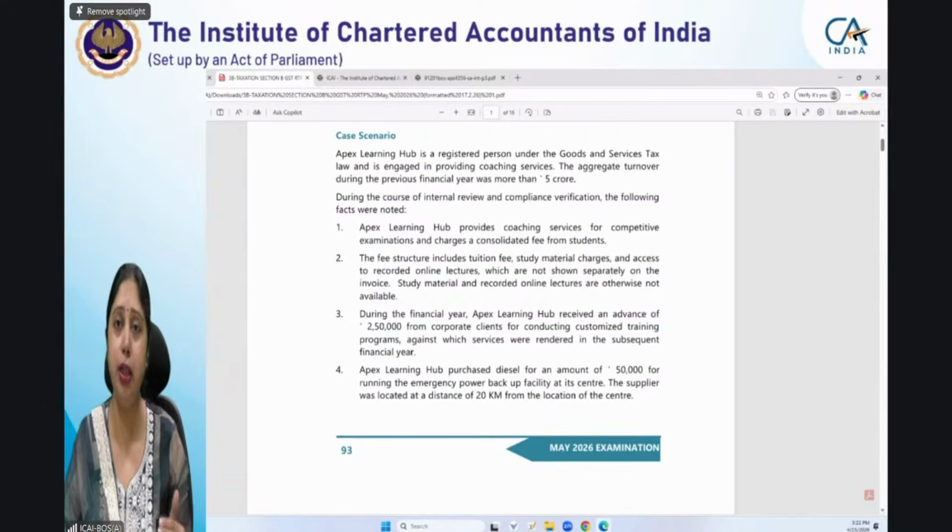And you have to allocate a time limit for each and every question in your reading time itself. You get 15 minutes of reading time. You know the MCQ portion is not given to you, so leave that aside. You get only the descriptive portion. Have a glance at the descriptive portion. You know that the compulsory question you anyhow have to do, so don't go through that also. Optional questions you have to see.